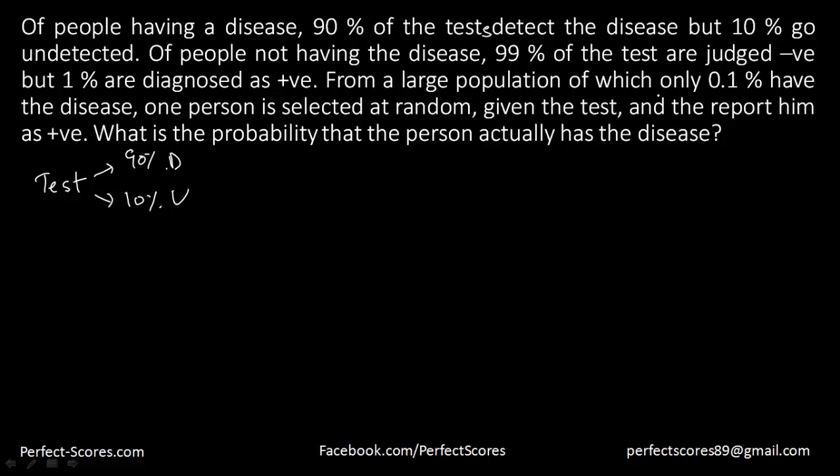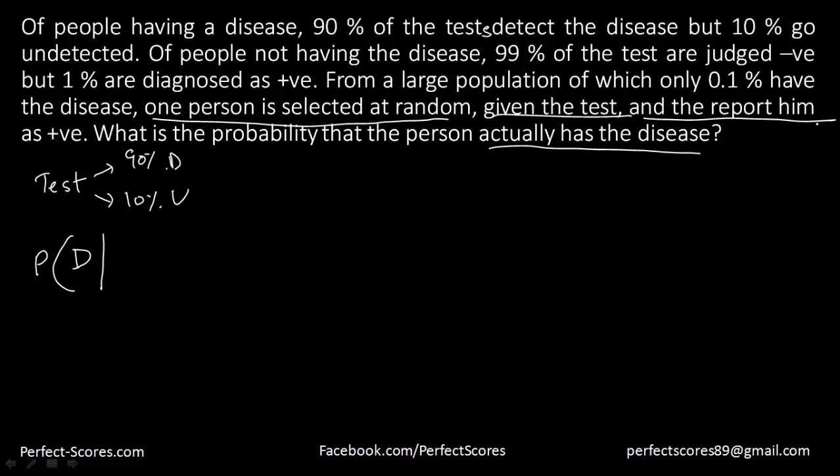So the question says that only 0.1% have the disease and 1% is selected at random, given the test, and report him positive. What is the probability that the person actually has the disease? Now we are supposed to find the probability that the person actually has the disease. So the probability that the person has the disease, provided he has been tested positive, because he says 1% is selected at random given the test, and the report is positive. So provided that the person is positive.